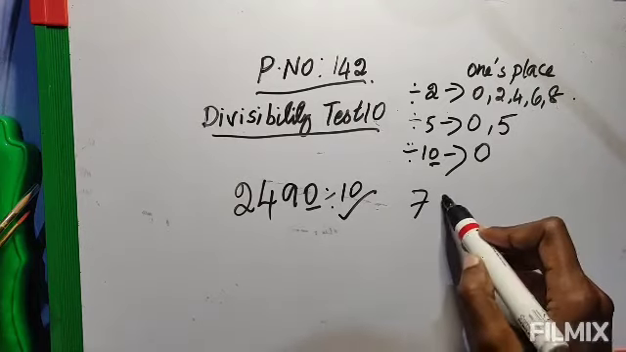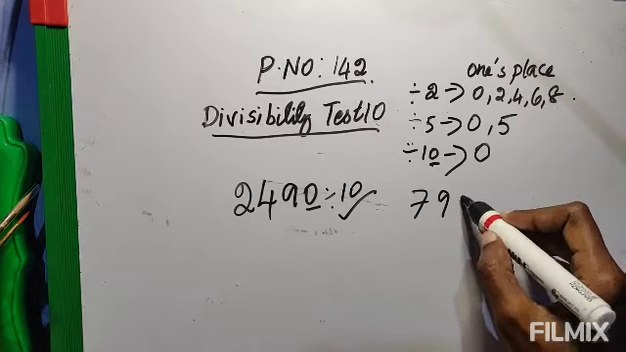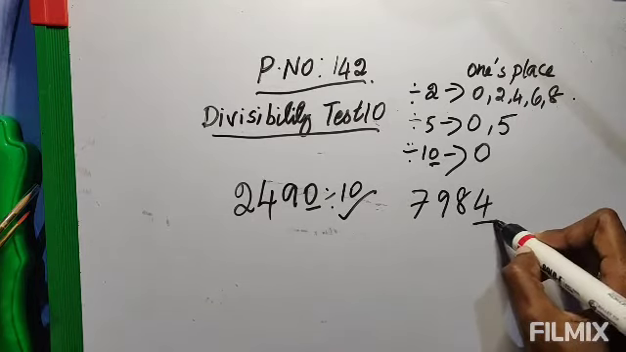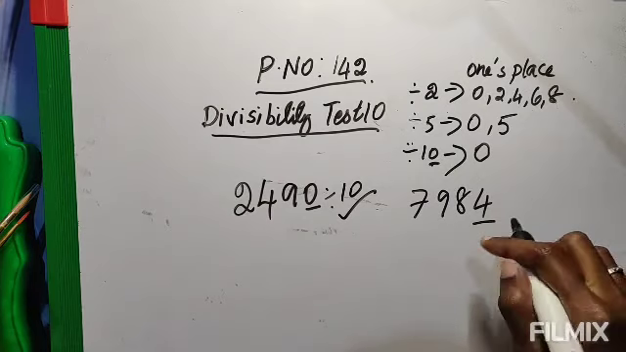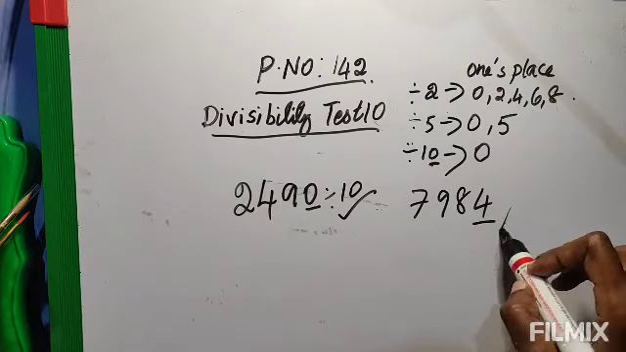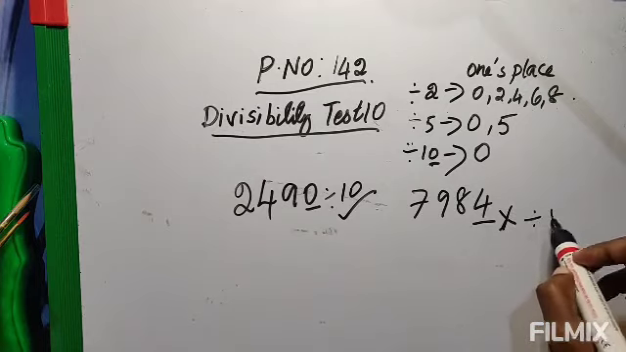Suppose there is another number, and the last number is 4. The ones place number is 4. It is not 0. So only if it is 0 can it be divisible by 10. So it is not divisible by 10.